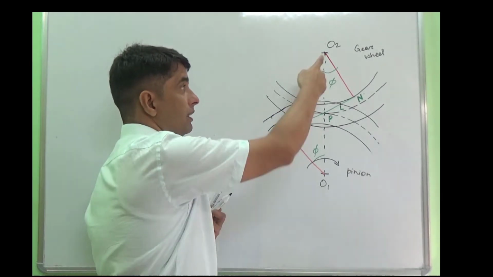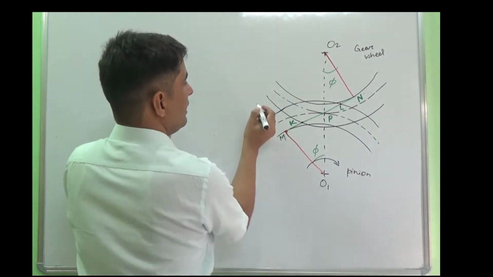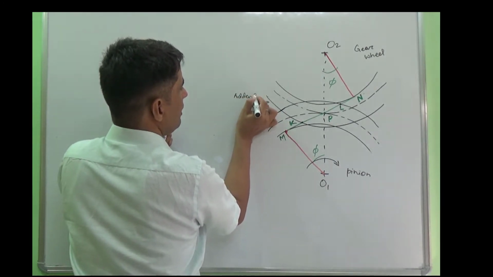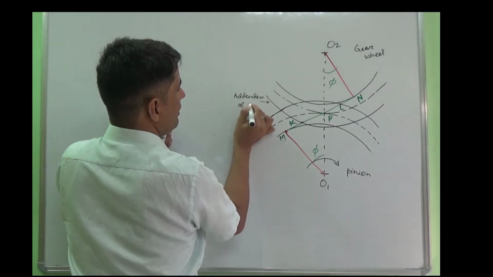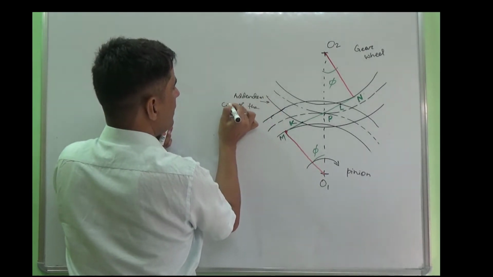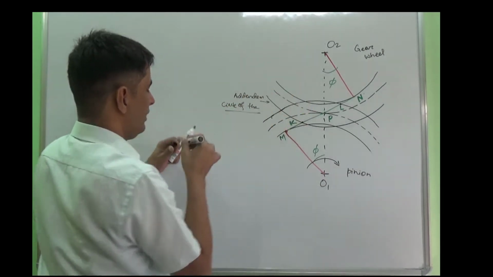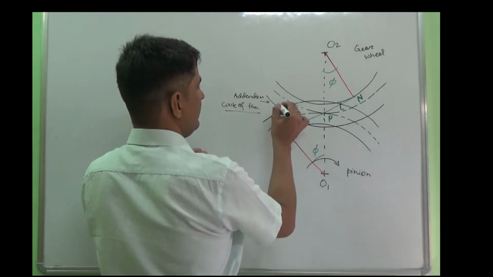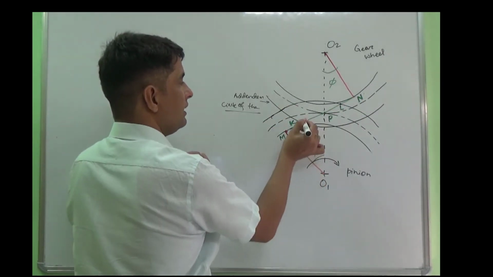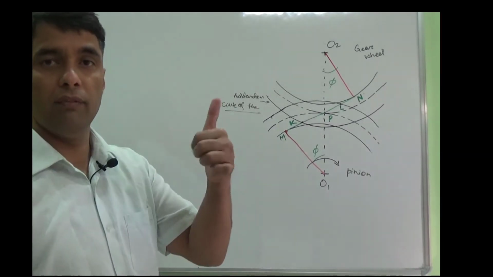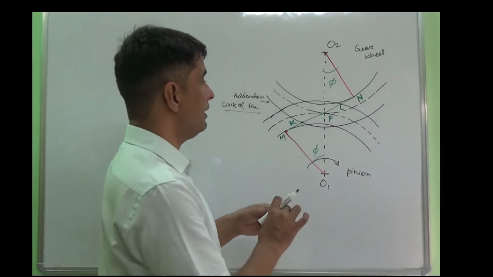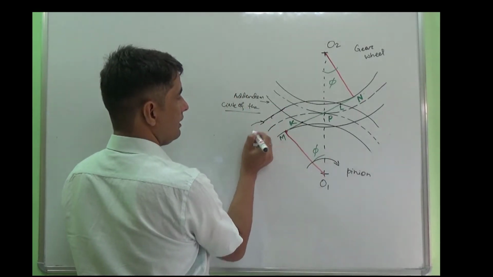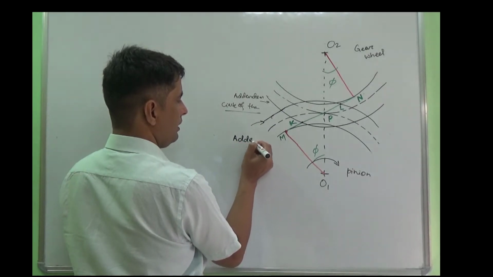This circle is the addendum circle of the gear wheel. So when the addendum circle of the gear wheel meets the common tangent, that point is known as the beginning of engagement.